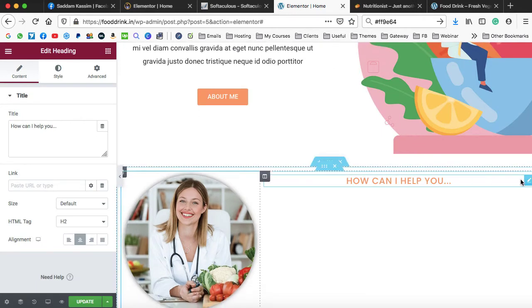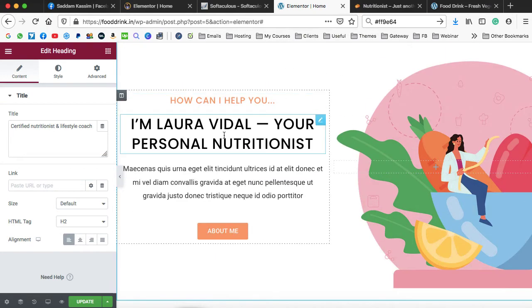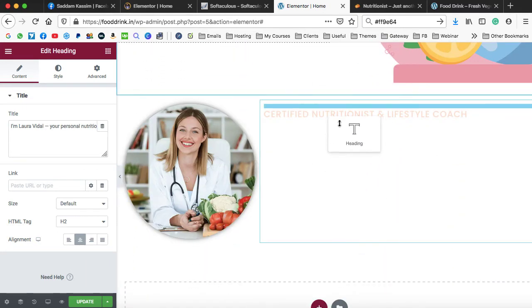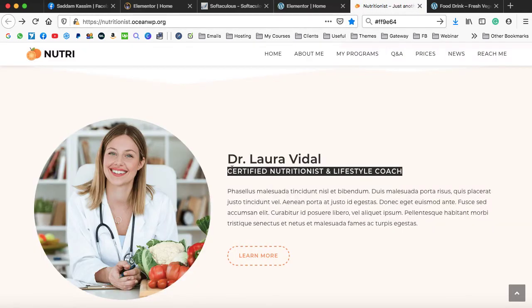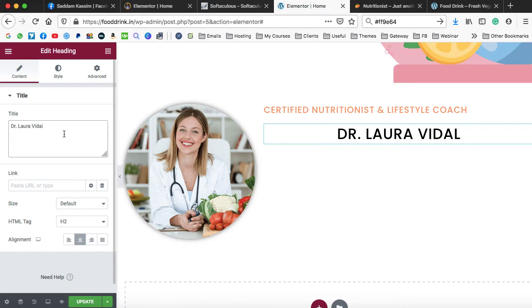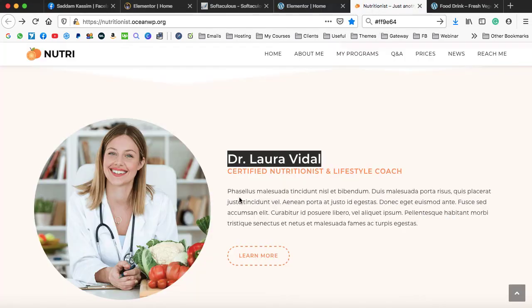Okay, so we can click on this edit heading, sorry, and then paste it and then align it to left. In the same way, we can duplicate this heading, drop it just below the one that we have already created, and then we can change the text. So Dr. Laura Vidal. Go ahead, edit this heading and align it to left.